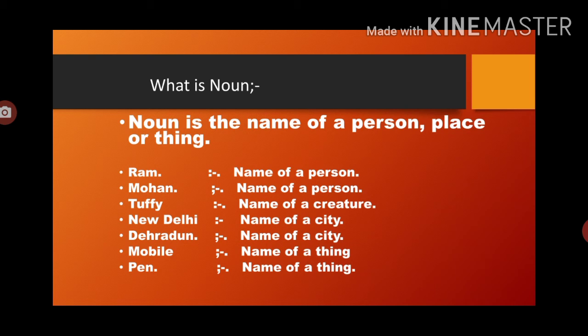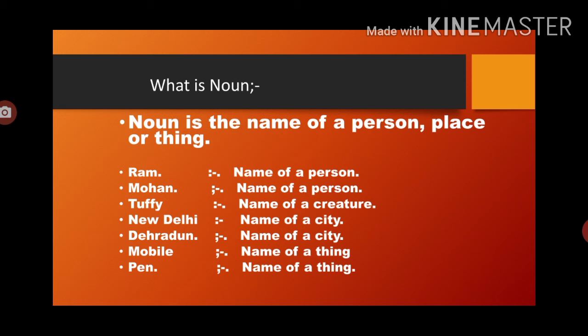In the form of person, human beings are also included, as well as all the birds, insects, all the living creatures. Person, animals, place, all the places' names are called noun, and all the things' names are also called noun. Now let's have a look at a few examples here.